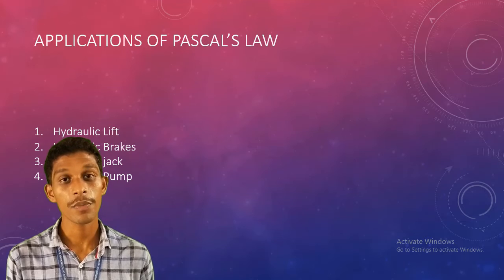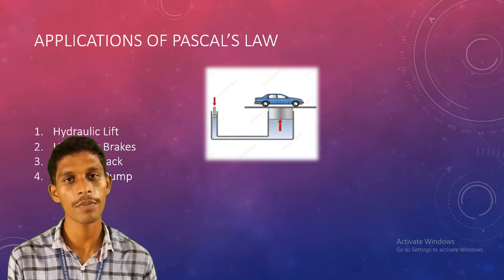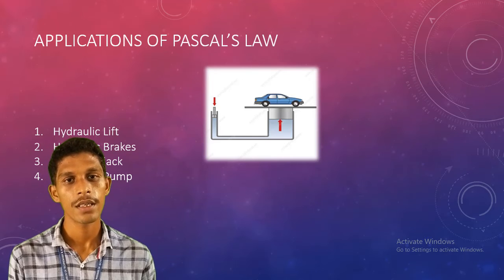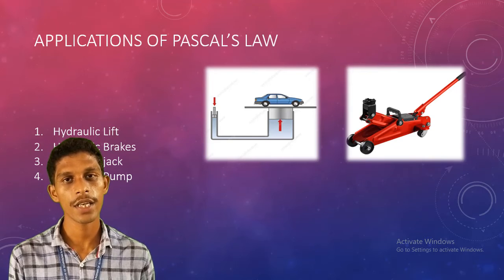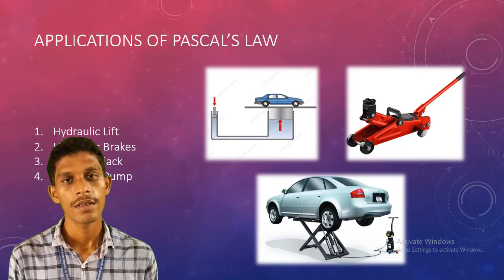Based on Pascal's law, we have hydraulic press, hydraulic lift, hydraulic brakes and hydraulic pumps. These are some applications working on the basis of Pascal's law. The first diagram is the hydraulic press, available at service stations. The second one is the hydraulic jack, used to lift heavy vehicles.